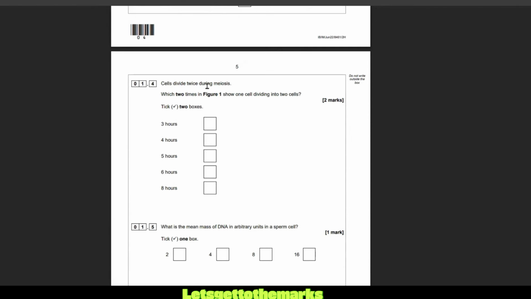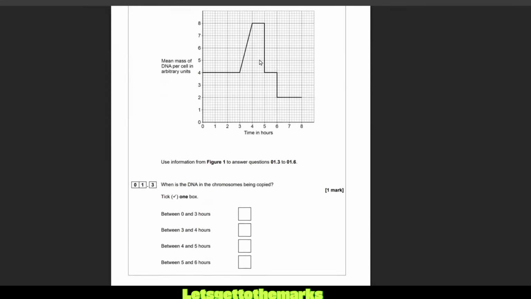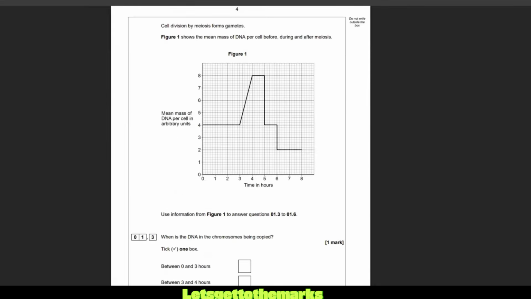Cells divide twice during meiosis. Which two times in figure 1 show one cell dividing into two cells? It's worth 2 marks, and you've got to tick 2 boxes. So which two times show when one cell divides into two cells? Let's go up and have a look, and I'll try and talk you through this graph.